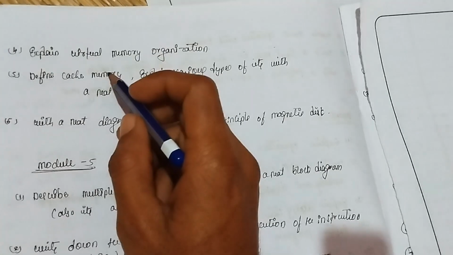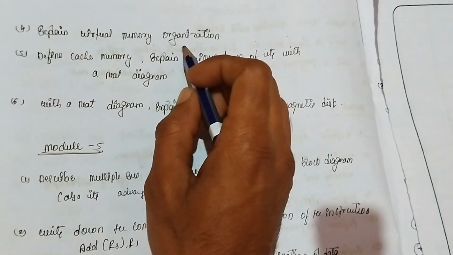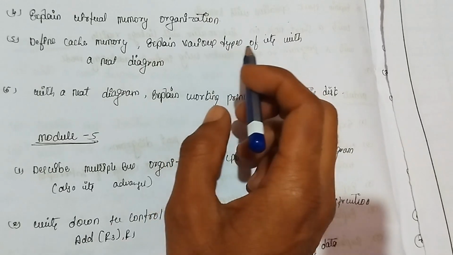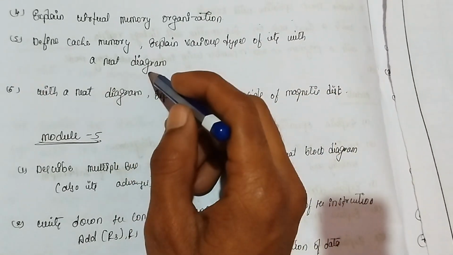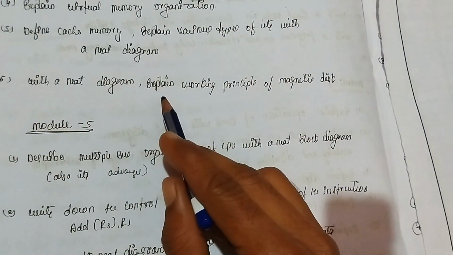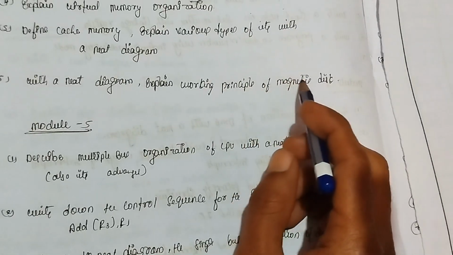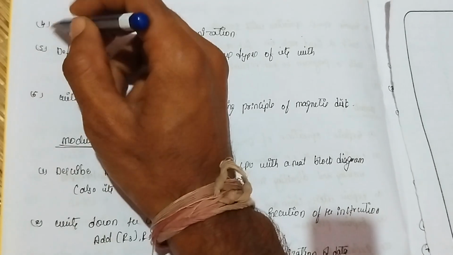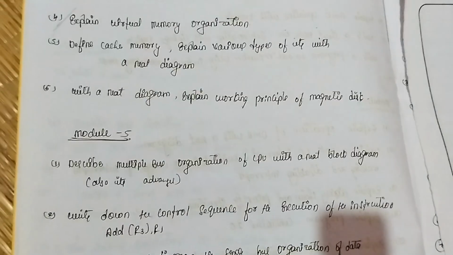Explain virtual memory organization. Define cache memory and explain its various types with a neat diagram. With a neat diagram, explain the working principle of a magnetic disk. These are very important, guys. These are many times repeated questions. It is also repeated and it is also repeated, guys. Very important, study well.